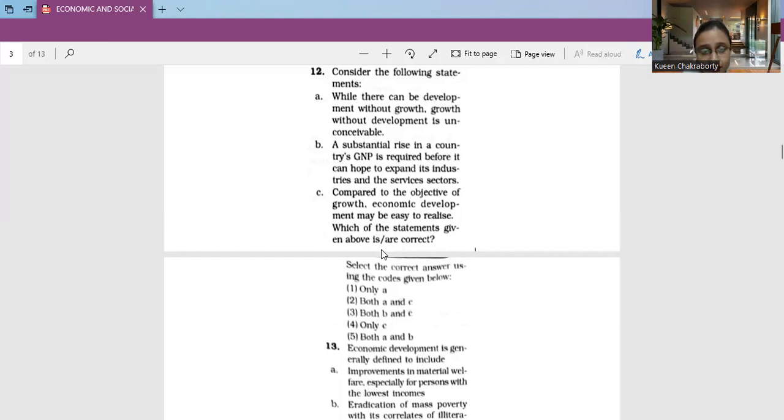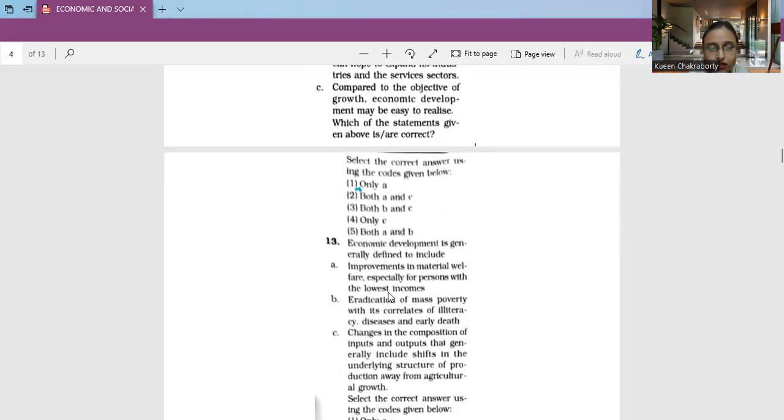Coming to option number C, compared to the objective of growth, economic development may be easy to realize. Definitely not. So here we can consider only option A as the correct option. Right, so only number 1 is our correct option. So we are marking only A as the correct one. Others are inconceivable. That cannot be marked as true. Both A and C, both B and C, only C, both A and C. No, only A is the correct option to our answer.